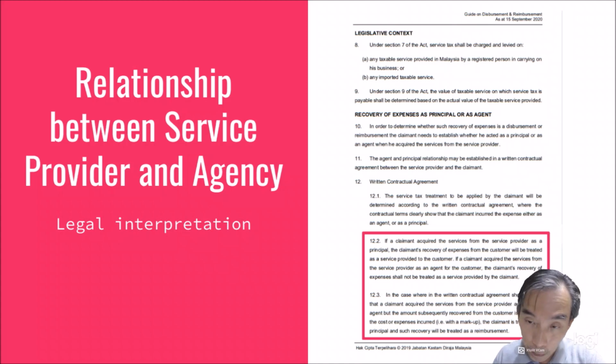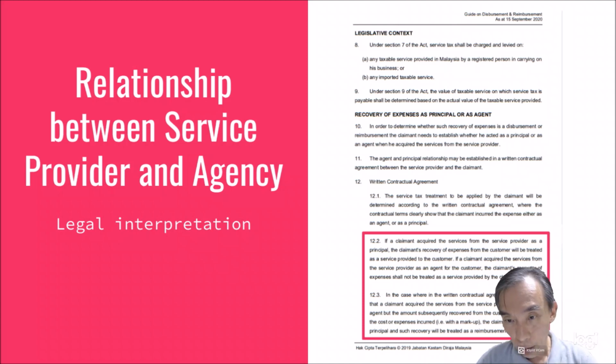That means the agent is being seen as a provider of the service of plumbing, and therefore there is an intention of I am giving you extra service, which is also my service, extra service from my estate agency practice, and therefore there is this portion that I charge a professional service, which is included in the interpretation of providing tenancy administration, and therefore that particular 600 ringgit would be levied a sales and service tax.